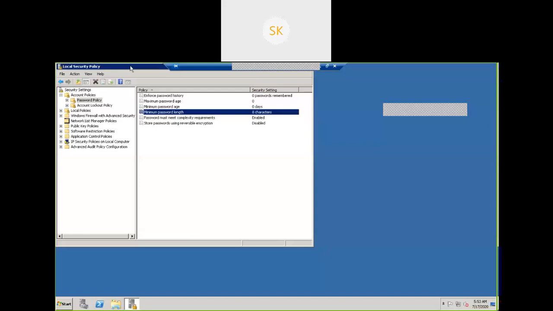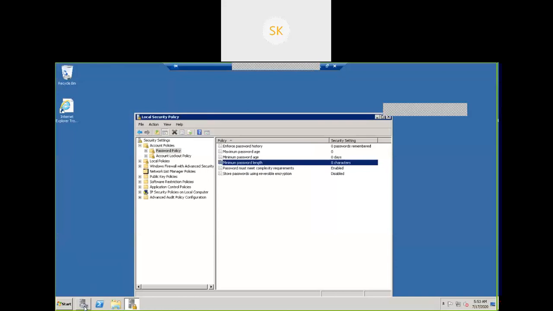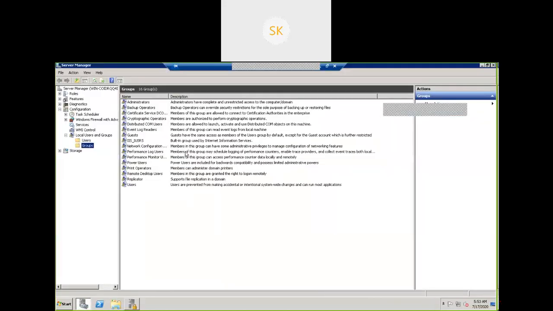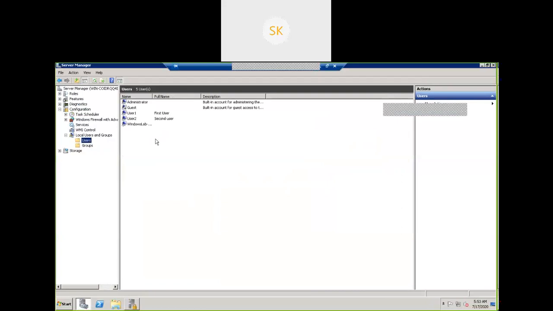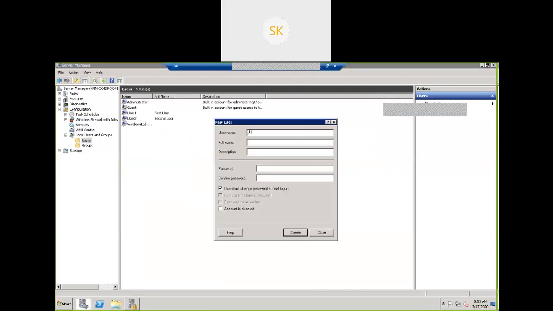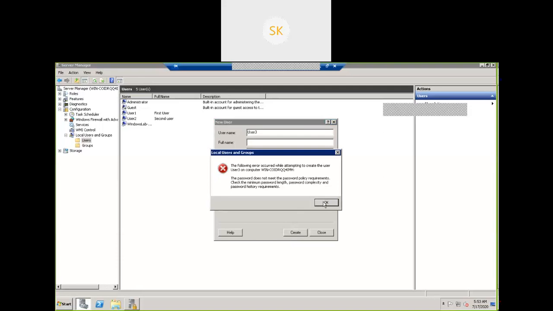Go to server manager and try to create a user, user 3. Just don't give anything, just click OK. See here, the password error is given because it does not meet the password policy requirements. So how do we control policies? In this way, we can control local policies.